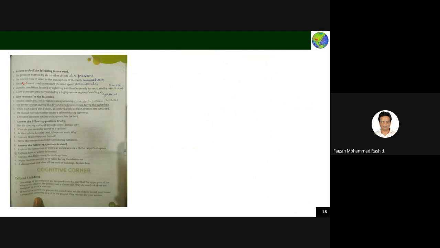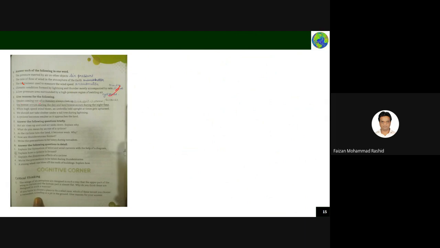Okay, answer each of the following. The pressure exerted by air on other objects is called air pressure. The rate of flow of wind in the atmosphere is measured by the anemometer. Okay, the instrument used to measure the wind is the anemometer. The climate condition formed by lightning and thunder is called a thunderstorm. A low pressure area surrounded by high pressure is a cyclone.